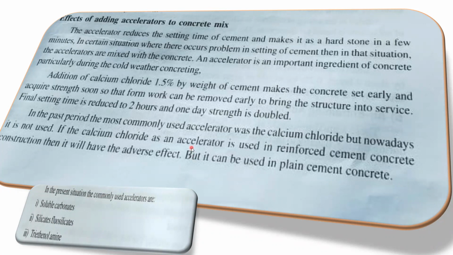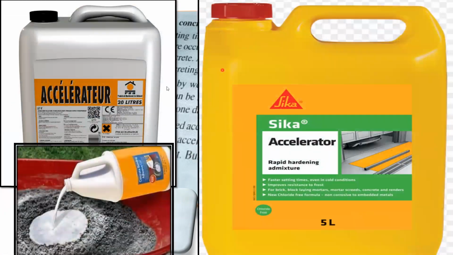Yeah. Now, if you look at the picture of that, this is how it looks. Sika is one of the trusted brands in the market which produces all these admixtures. Then we have another accelerator here. So this is how the accelerator is going to look. We'll try to add it in the mixture of concrete. So you can see it here, right? Sika is a brand name. It's written accelerator. So it's written here, rapid hardening admixtures.